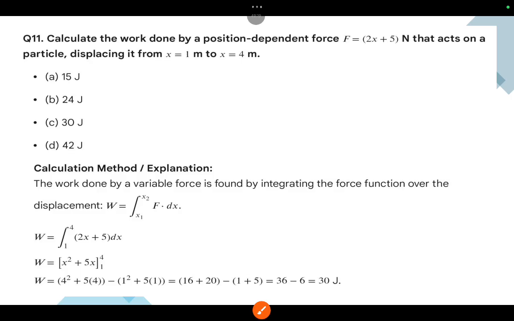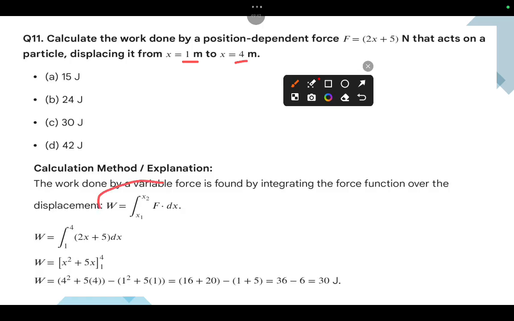Okay, question number 11 is about calculating the work done by a position-dependent force. F equal to 2x plus 5 Newton acts on a particle, displacing it from x equal to 1 meter to 4 meters. First, let us consider the variable force formula. The work done by a variable force from x1 to x2 is nothing but the integral of F dot dx. You should use this particular formula.